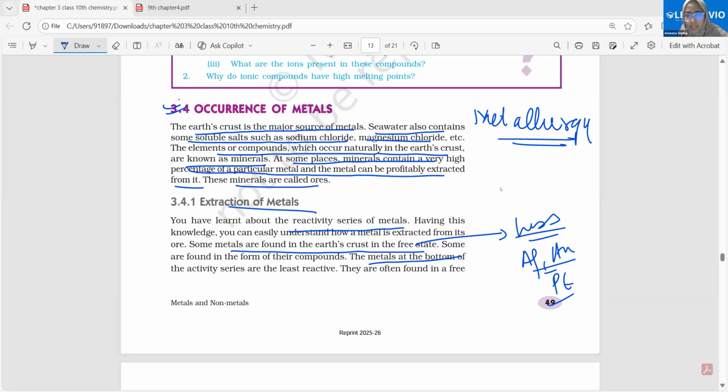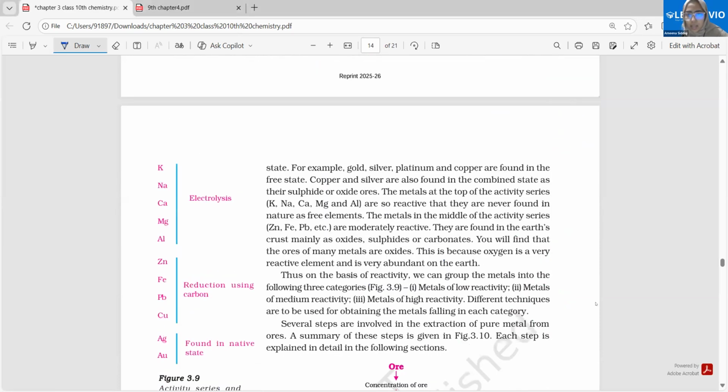Yes, okay. Now, they are often found in a free state. Silver, gold, platinum, and copper are found in the free state. Copper and silver are also found in the combined state, which we just now saw in their sulfide or oxide form. That's it. Now, coming on to the next part.